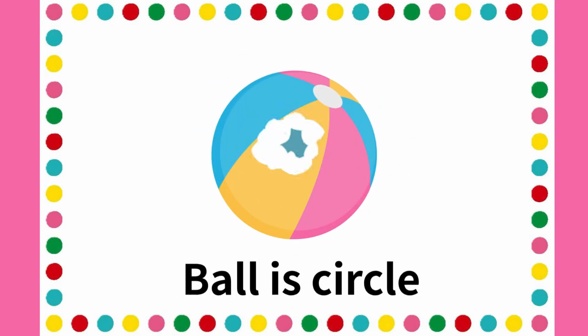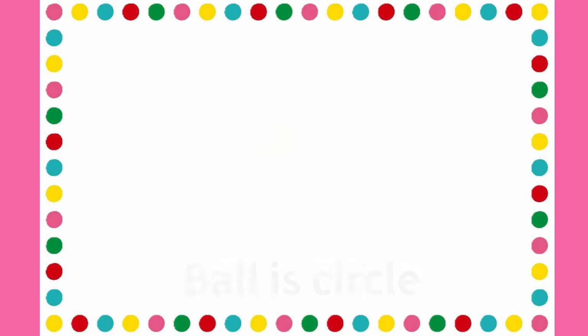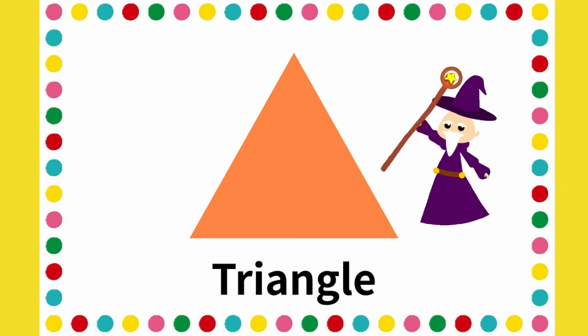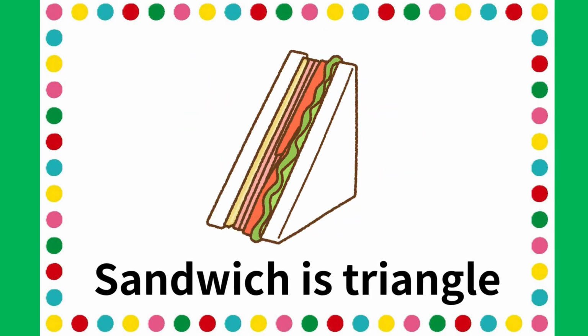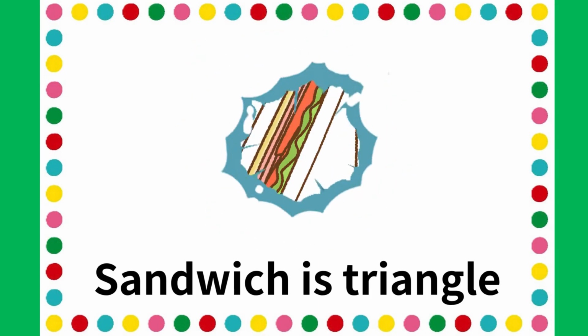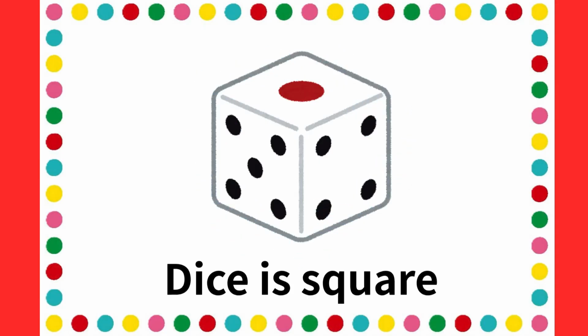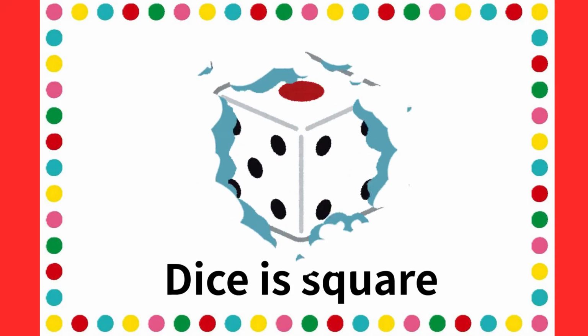Ball is circle. Triangle, triangle. Sandwich is triangle. Square, square. Dice is square.